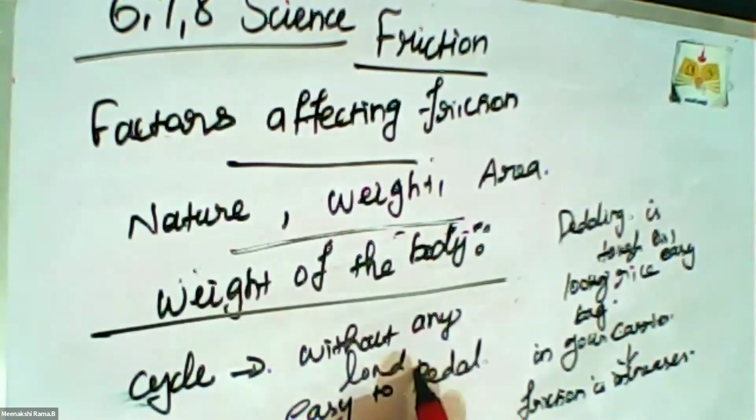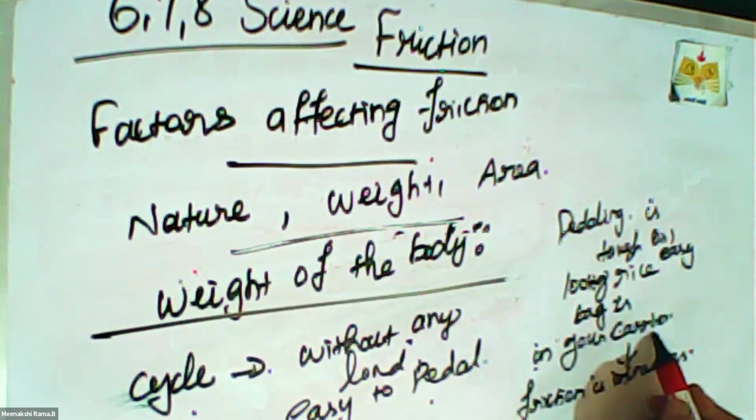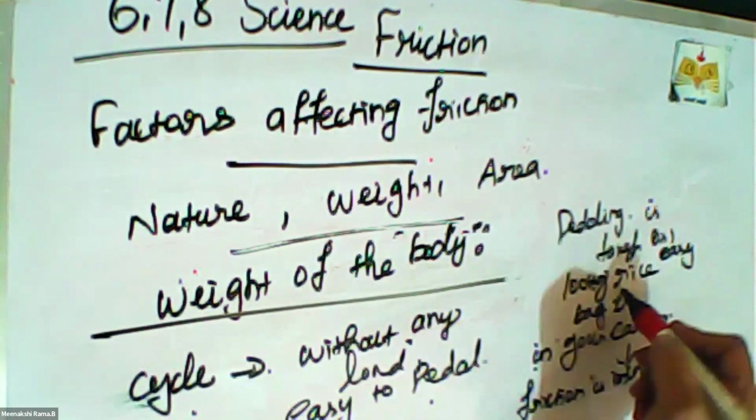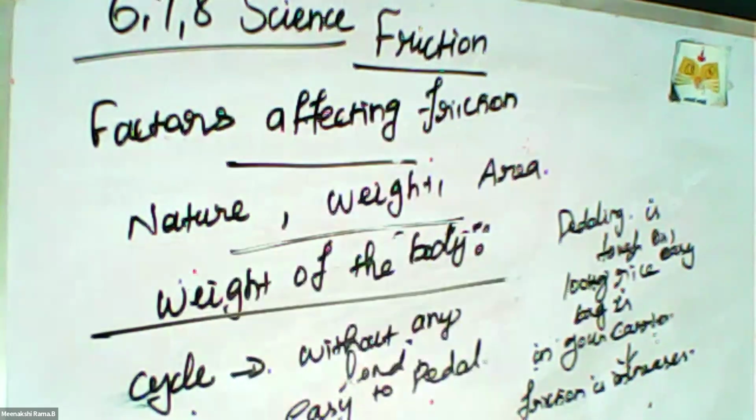Friction is lesser compared to this bicycle, in which there is no load in your carrier. But with a 100 kg rice bag in your carrier, the pedaling is tough because the friction increases. So this is the concept of weight: the weight of the body affects the friction.